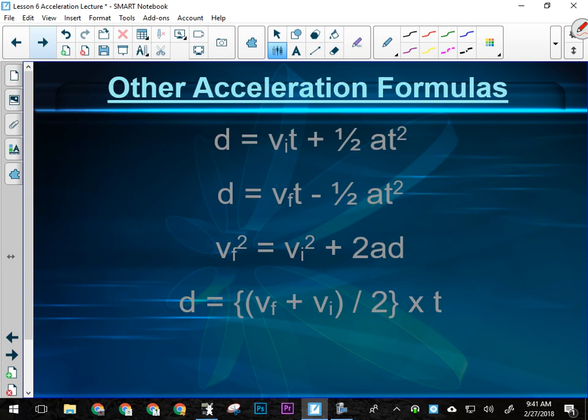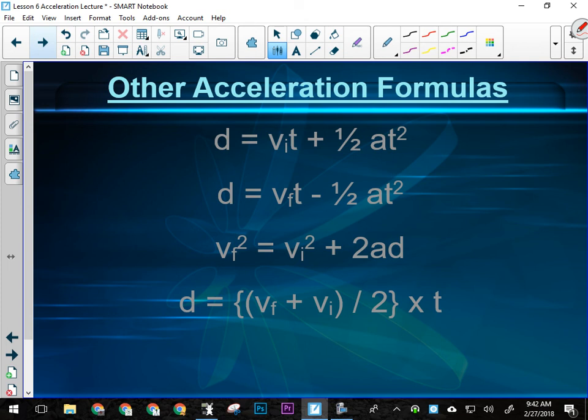Let's get past that. These are our other formulas that we're going to learn how to use. We've got these two here, which are kind of related to each other. One deals with how far you go given the initial velocity, acceleration, and time. One gives you how far you go based on the final velocity, acceleration, and time.